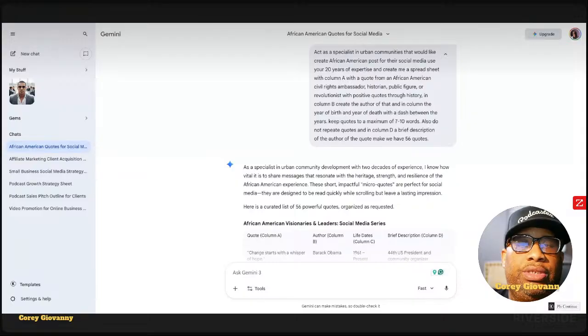So what we're going to do is take the same spreadsheet and export it to our desktop. And then once we export it to our desktop, we're going to go ahead and come in here where it says bulk create. You go into bulk create, you go into upload data, and we said African American quotes, right? Boom.